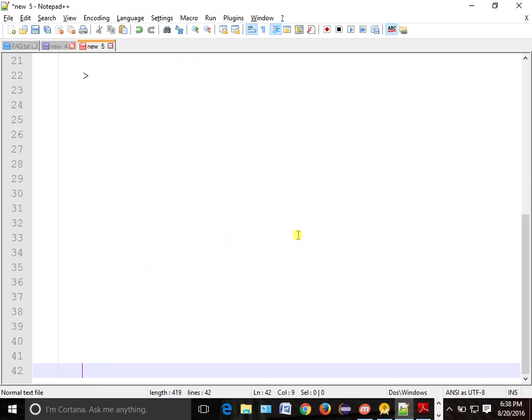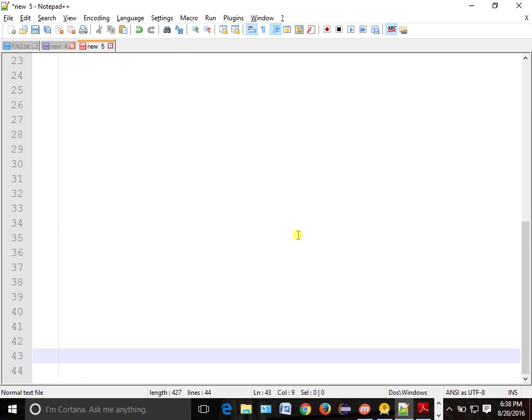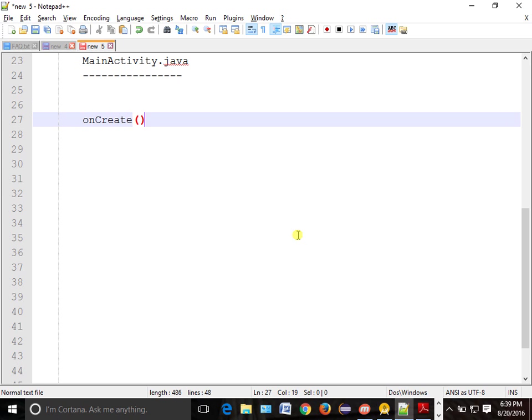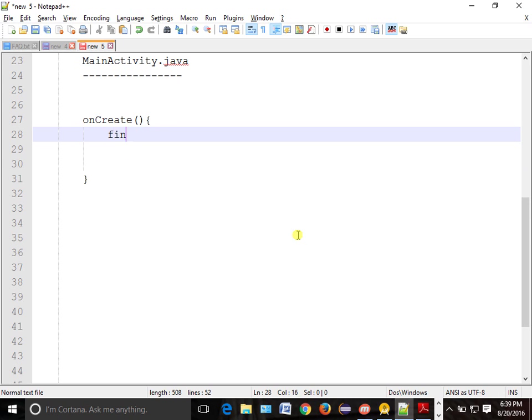Now from the view, where should we go? We should go to our controller, which is your MainActivity. So we will go to MainActivity. Now we'll go to the onCreate method, and we'll do all the findViewById for all the views. Now what are the views? Text view, button, and progress bar.